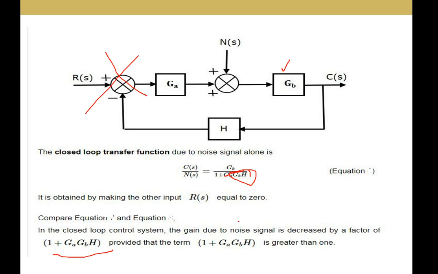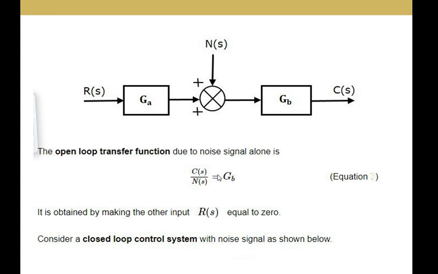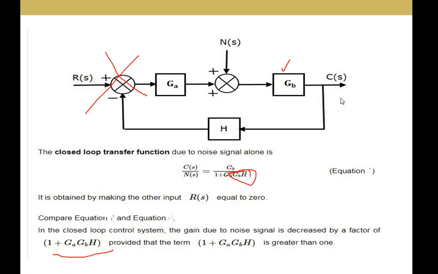Depending on this value, the noise of the system may be affected. In the open loop system, whatever noise is added is definitely present at the output. But in the closed loop system, depending on the feedback factor, we may increase or decrease the noise. In this way, feedback will affect the noise of the system.